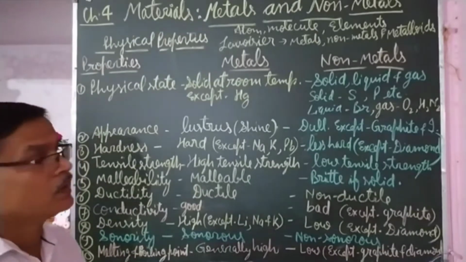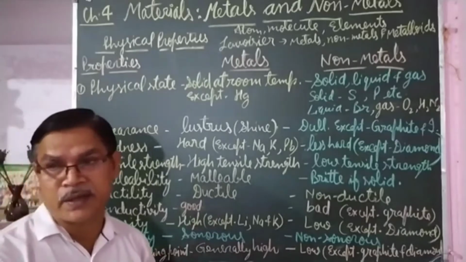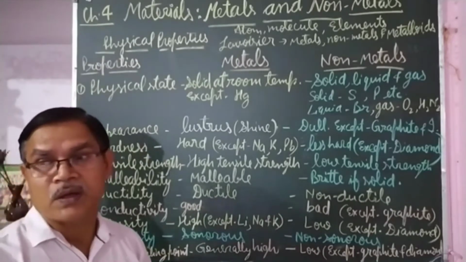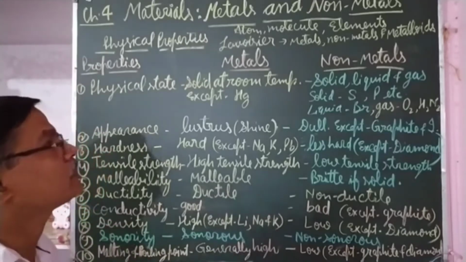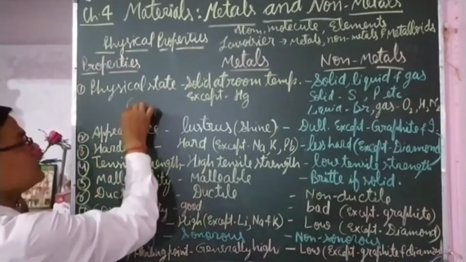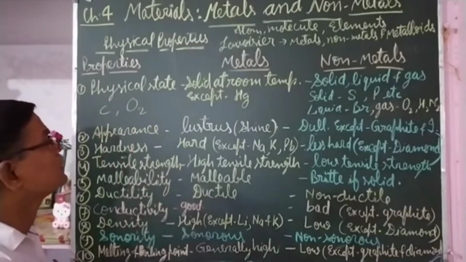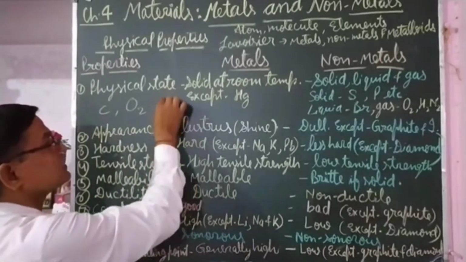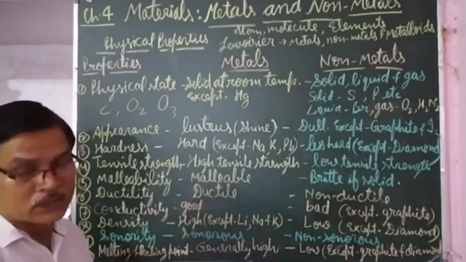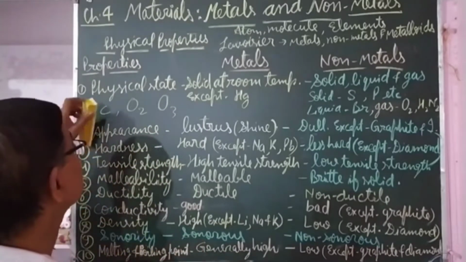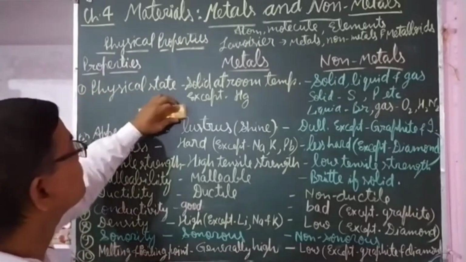Molecules may be monoatomic, diatomic, triatomic. Monoatomic means the molecule has one atom, and diatomic means the molecule has two atoms, such as oxygen. Oxygen has two atoms, while carbon has only one atom in its molecule. Triatomic means O3, ozone. So molecules may be monoatomic, diatomic or triatomic.